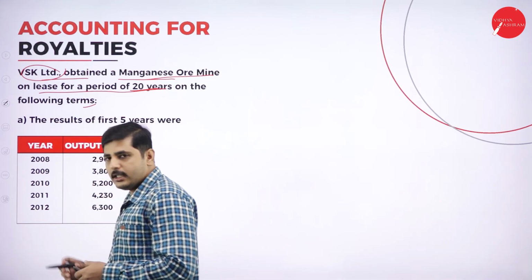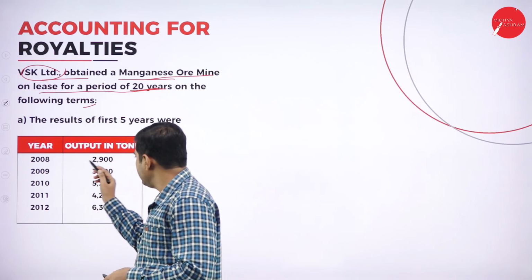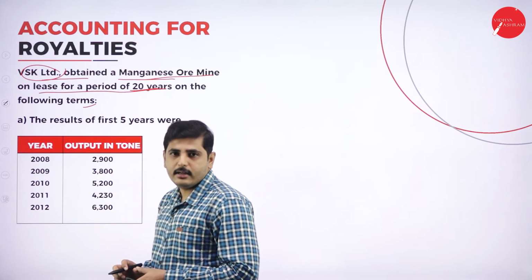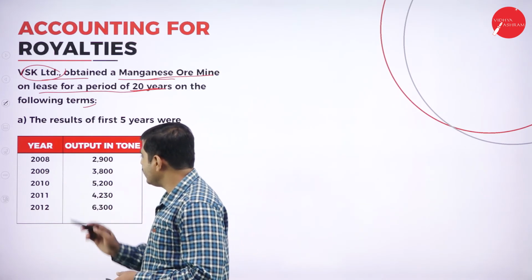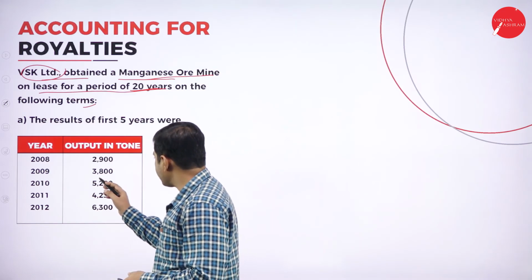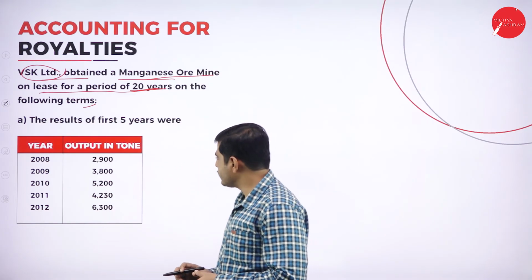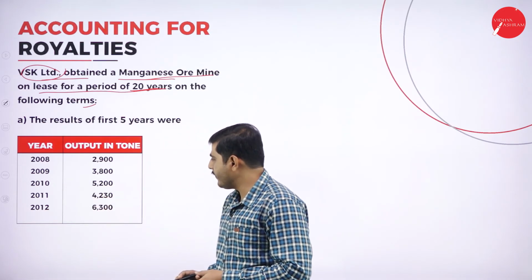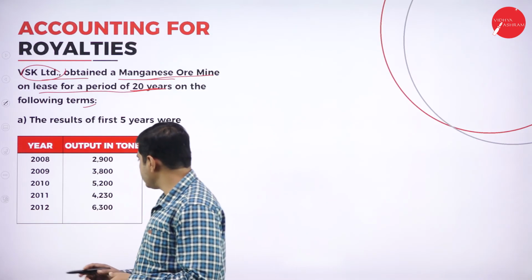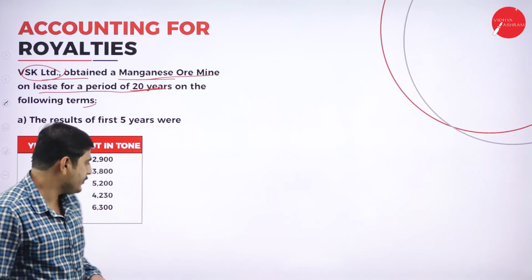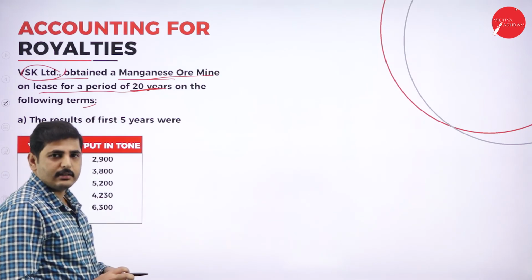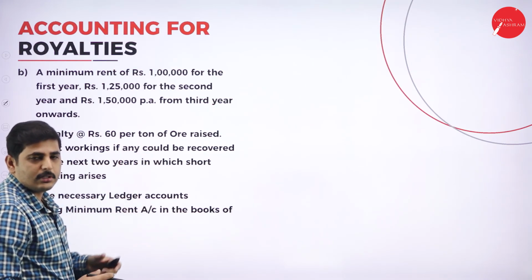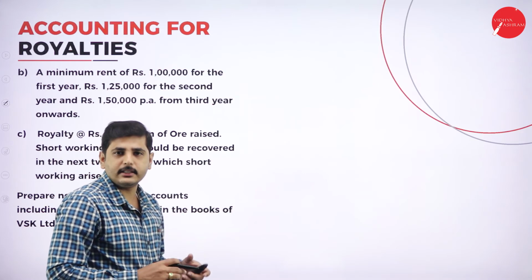Next one, these are all the years. So, in 2008, they have produced 2,900 tons of production, and in 2009, they have extracted 3,800 tons, and in 2010, 5,200 tons, and 2011, 4,230 tons, and in 2012, they have produced 6,300 tons of ore.